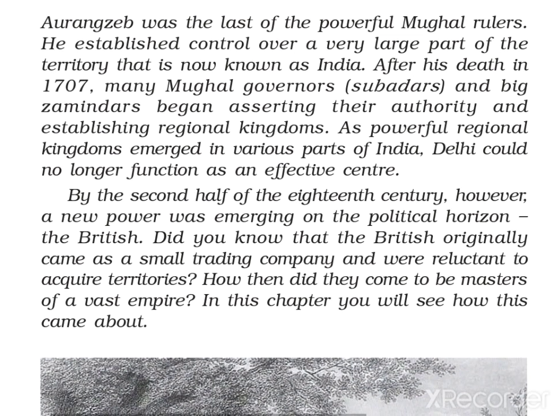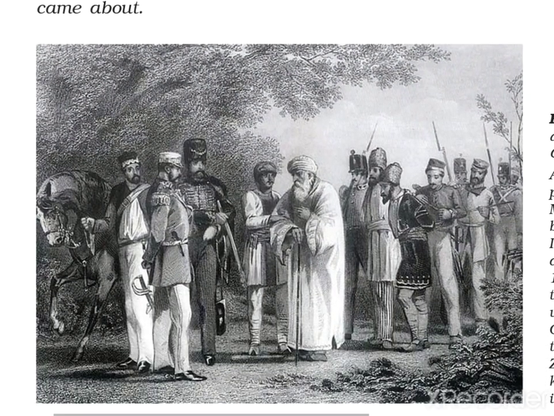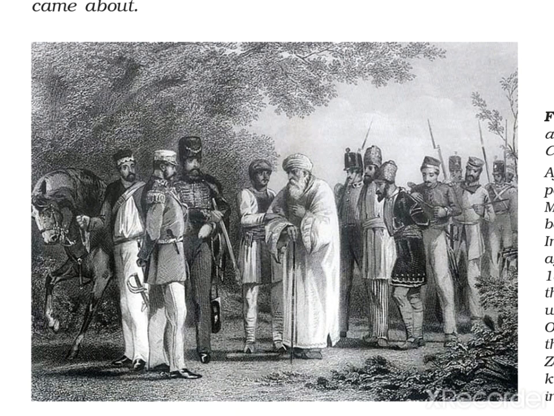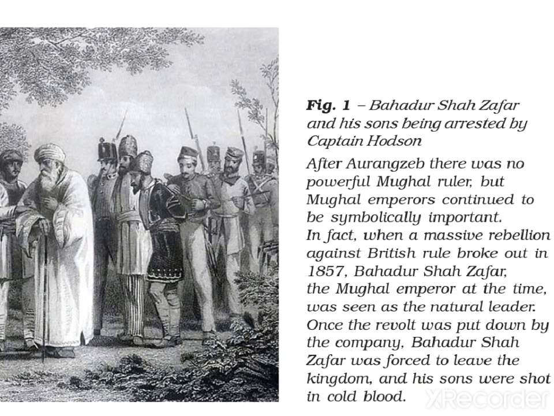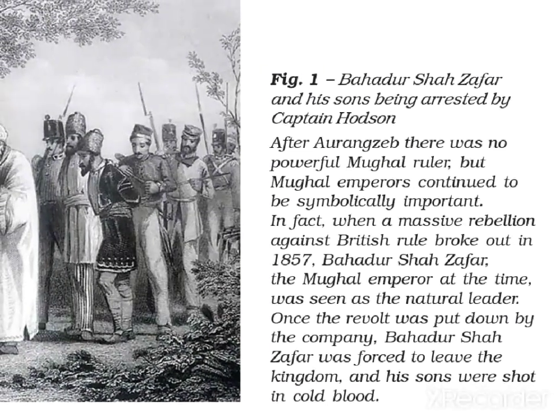Here it is written that by the second half of the 18th century, however, a new power was emerging on the political horizon, the British. But how did it all start? So this chapter is about all these events. See this scene? Can you imagine what this is? Yes, here it is written: Bahadur Shah Zafar and his son being arrested by Captain Hudson.